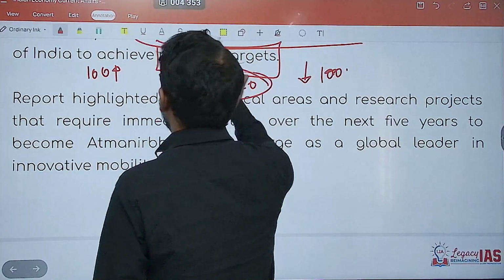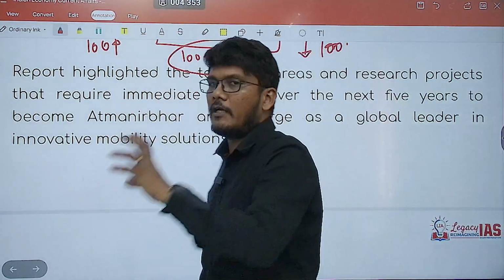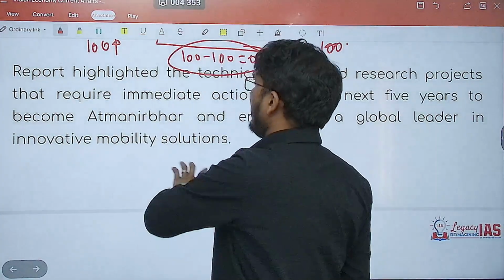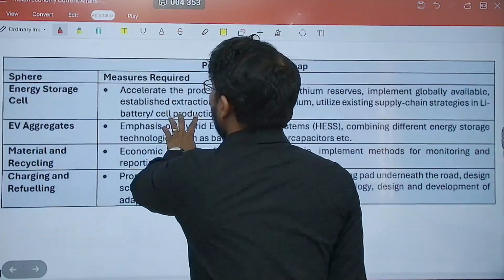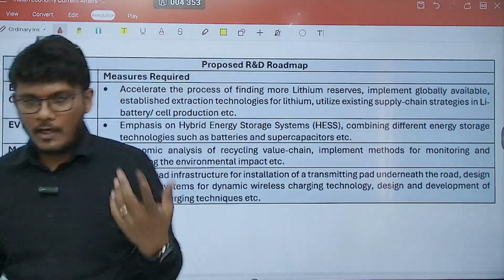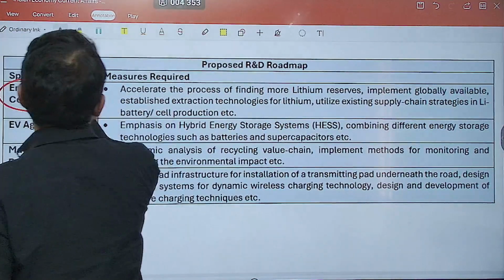So net carbon emission will become 0. So this report basically focused on certain technical areas that require immediate action for net zero goal to be achieved. What are those areas? Number one, energy storage cell.